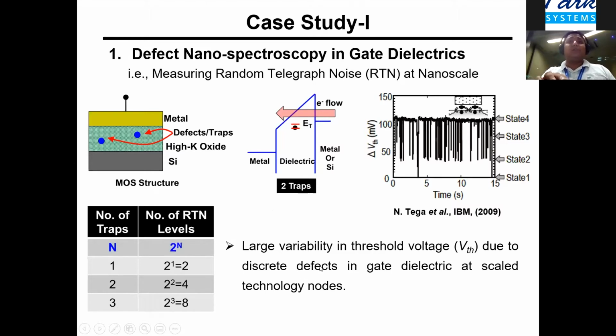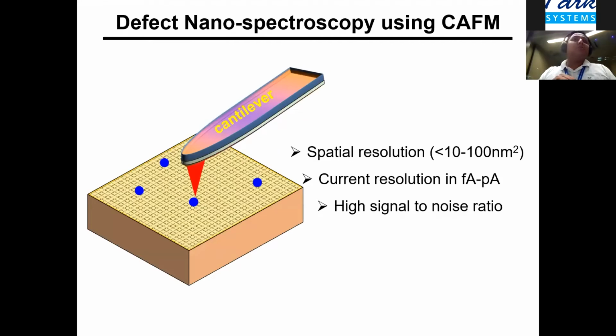And this is a pretty serious problem as we scale down the devices. One important perspective is to understand what kind of defects are created. From a physics point of view, it's very interesting because one can probe these single defects at atomic length scale. Given that the AFM tip is pretty sharp, at nanoscale, one can simply think: why not choose an AFM tip and do electrical characterization? That's the whole idea, because it allows a spatial resolution down to tens to hundreds of nanometers squared.